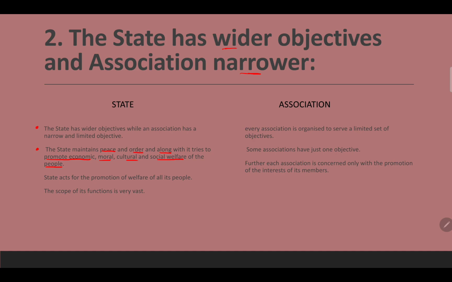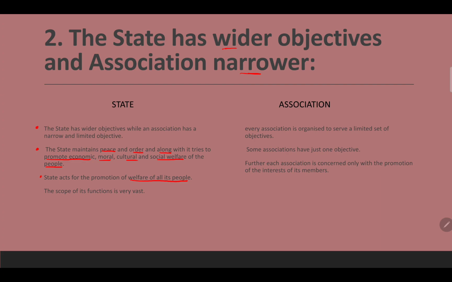State first and foremost maintains peace and order in its territory. It also focuses on promoting economic, moral, cultural and social welfare of the people of that state. State acts for the improvement and promotion of the welfare of all its people.